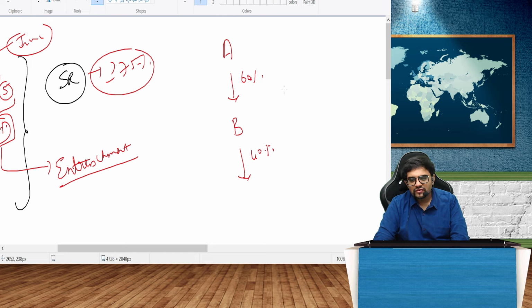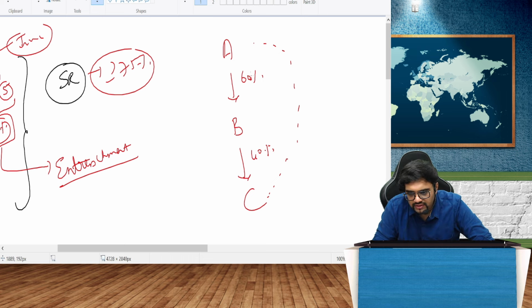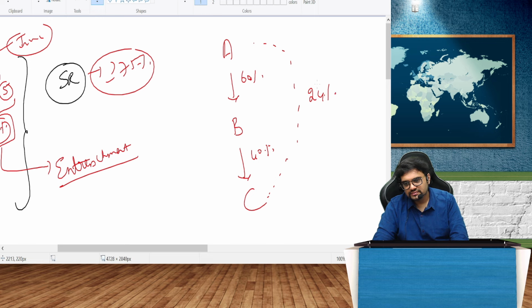So 60% of 40%. How much is A controlling in C indirectly? Indirectly 40. I mean, what is the percentage? 60% of 40%. That is 24%.